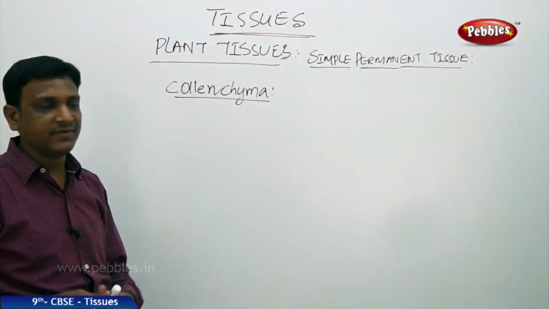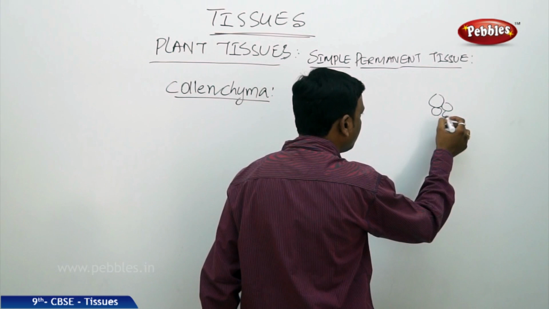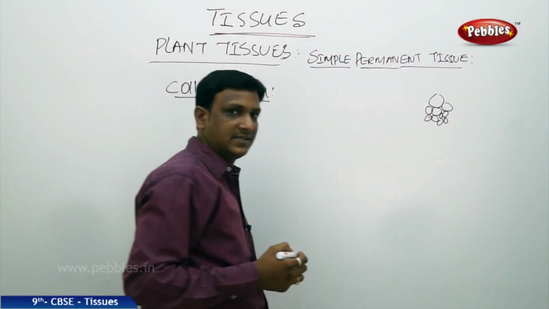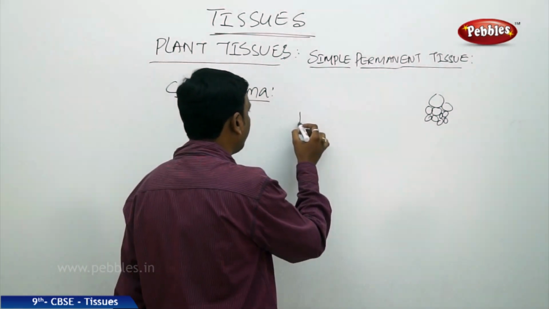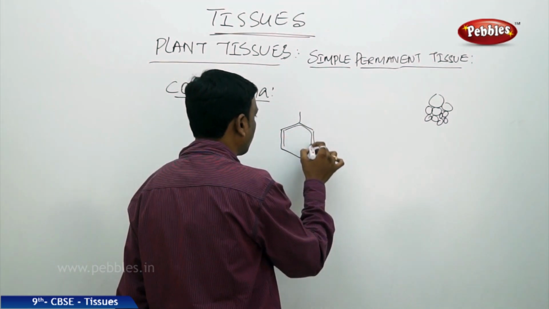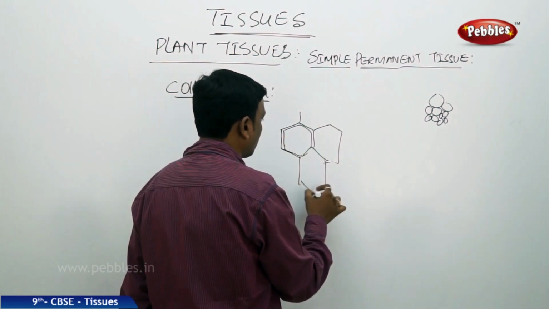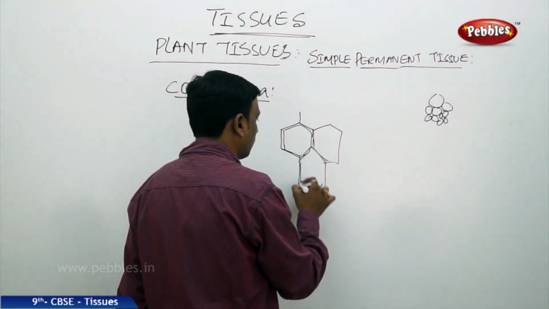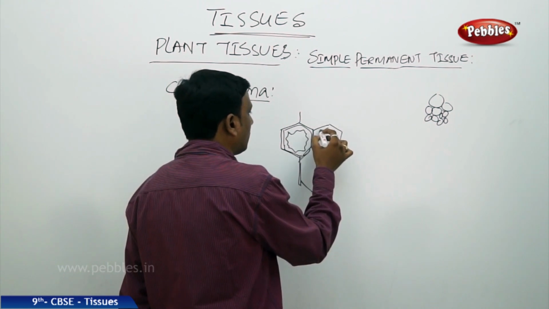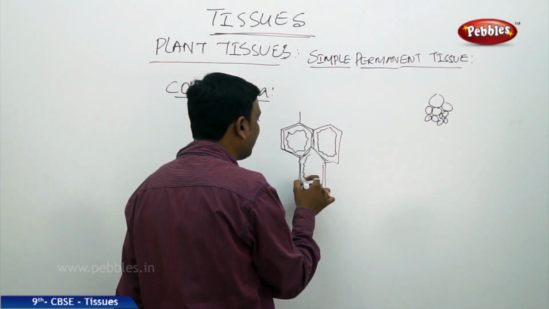The basic difference between a parenchyma and collenchyma is that parenchymatic cells are loosely packed. You see certain gaps, intercellular spaces, in parenchyma. Whereas in case of collenchyma, the intercellular spaces are very few. If you see, the cell walls of this collenchyma are irregularly thickened.